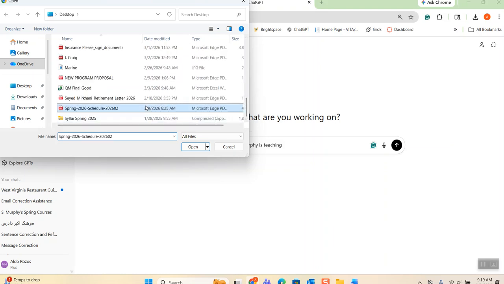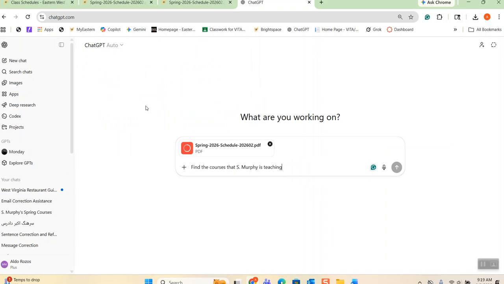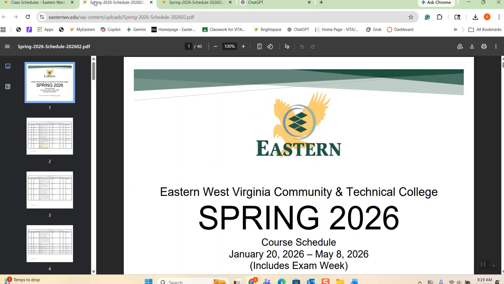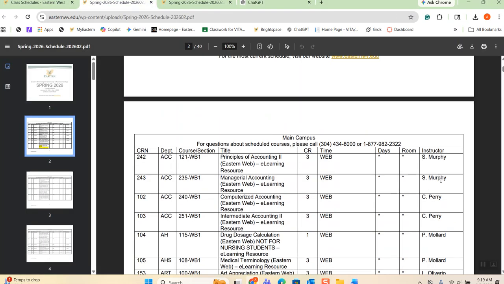And here is the schedule. Let's hope it uploads quickly. Here it is. It uploads here. And then I want to know what classes Mrs. Murphy is teaching. As you can see, Miss Murphy is teaching two classes here. This is her name.